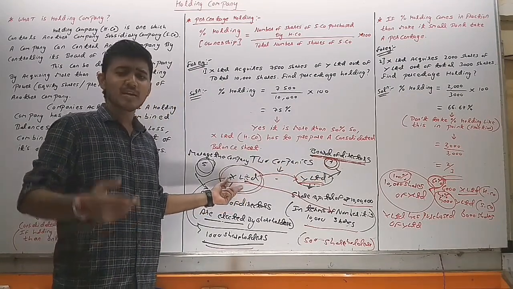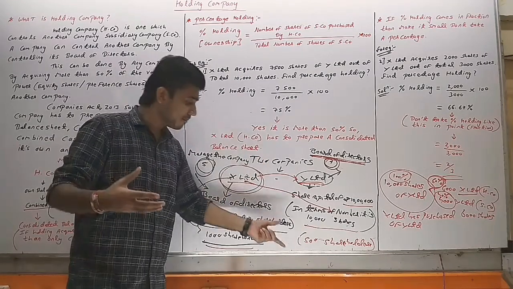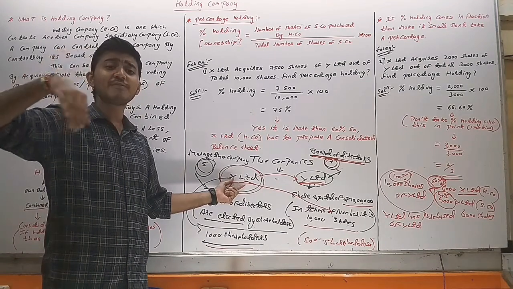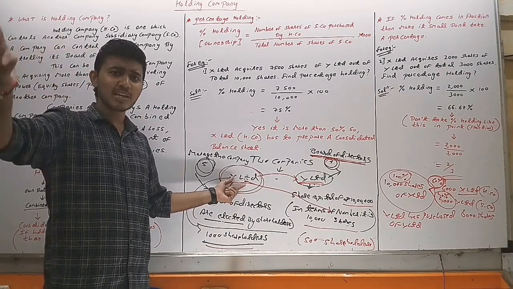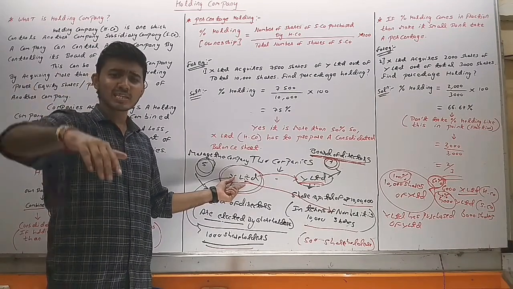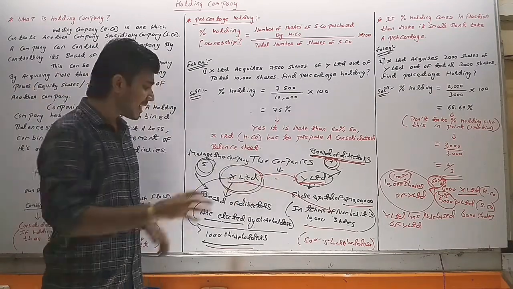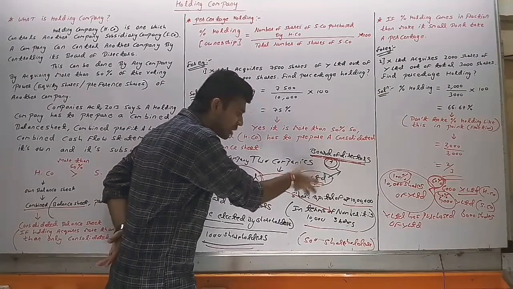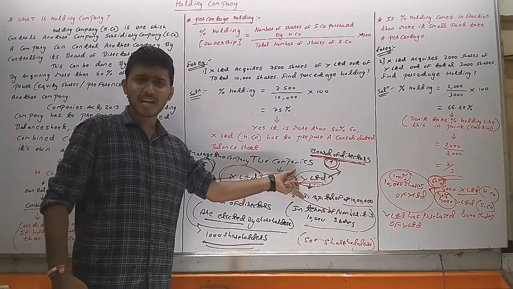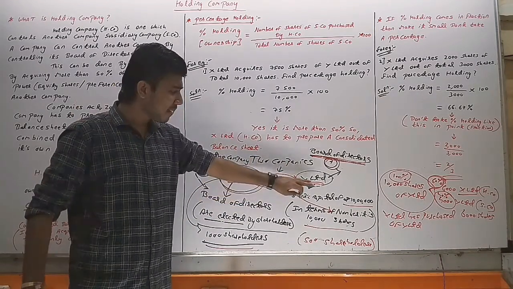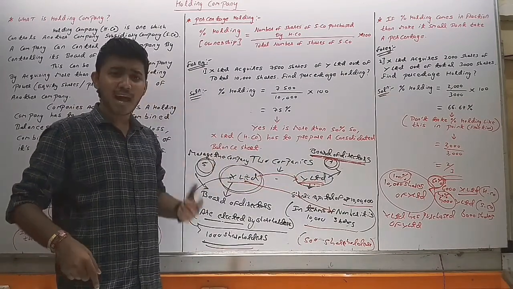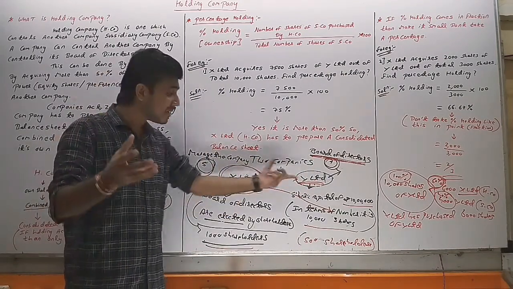If X Limited becomes the major shareholder, suppose there are 10,000 shares. If X Limited has more than 50% shares, more than 50% means 5,500 shares, 6,000 shares, 7,000 shares, 8,000 shares of Y Limited, then X Limited becomes the major shareholder of Y Limited. And once X Limited becomes the major shareholder, whatever the board of directors of Y Limited, it will be selected by X Limited. Why? Because X Limited becomes their major shareholder.